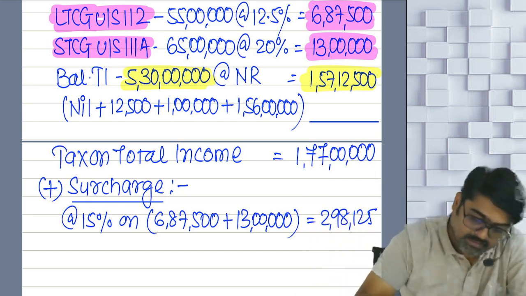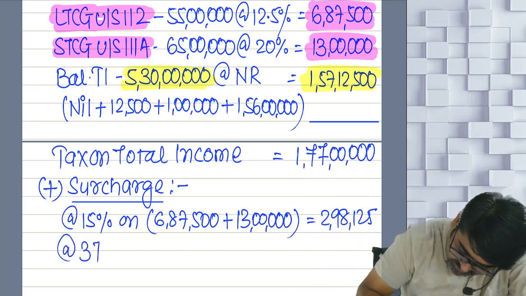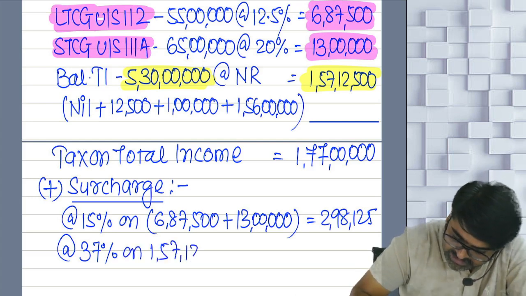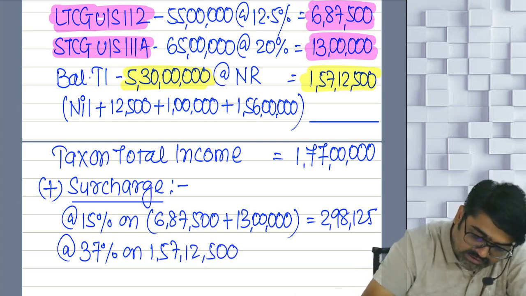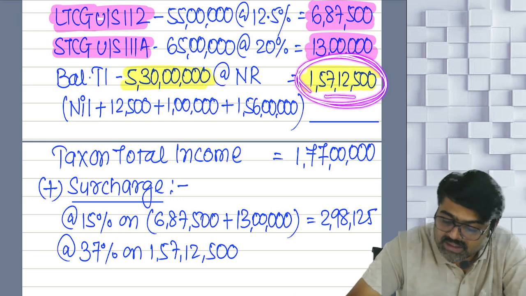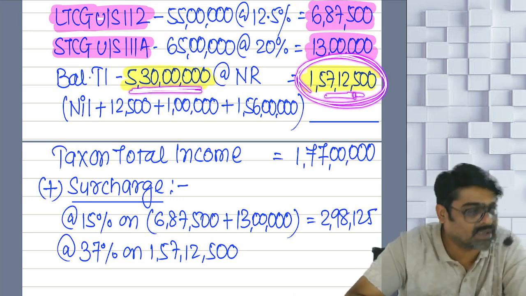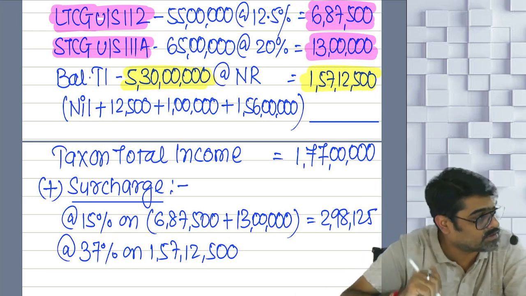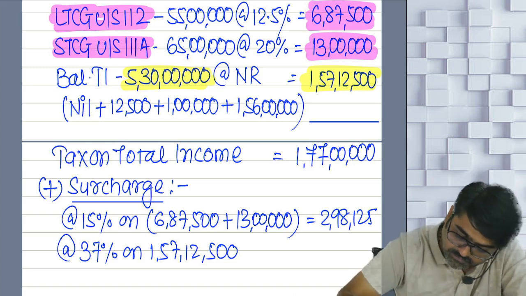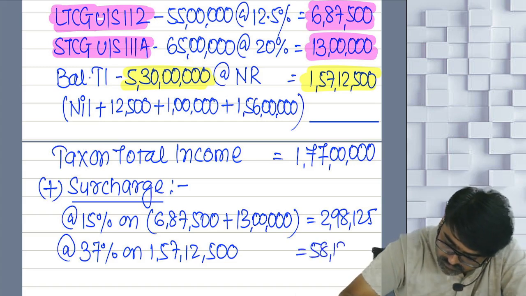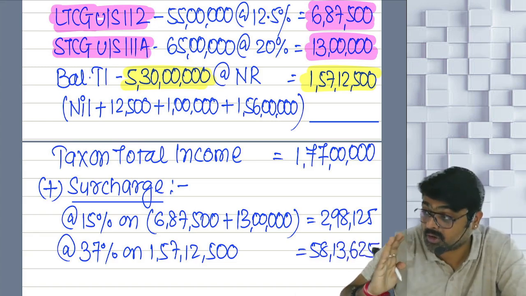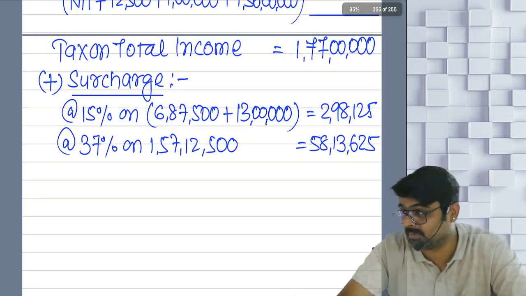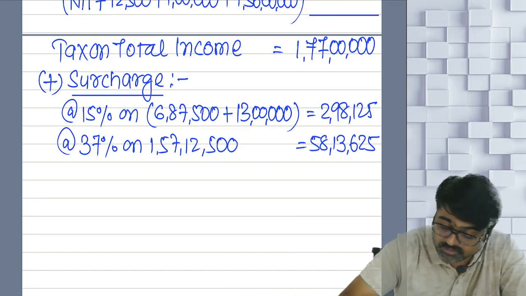Yes or no? But I will apply 37% on 1,57,12,500, because this is a tax on 5 crore 30 lakhs, which is still more than 5 crores. So on this I will apply how much? 37%. Yes or no? Apply 37%. Ayyo, 58 lakh rupees surcharge, just imagine. Along with tax, this poor fellow will pay 58 lakh rupees of surcharge.